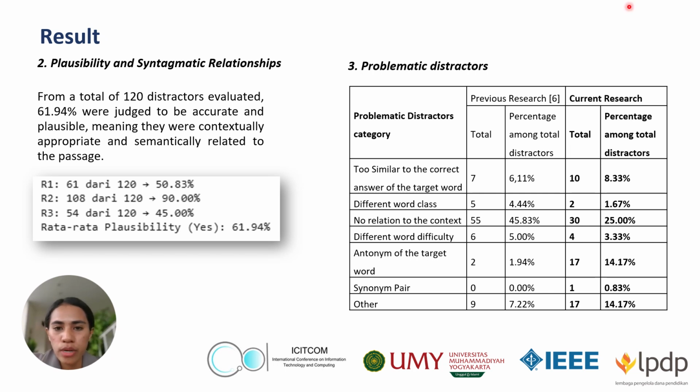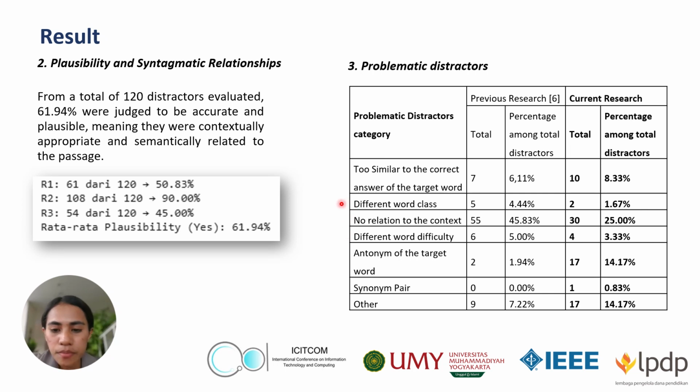The most frequent issue, no relation to the context, was reduced from 45.83% in a previous study to 25%. Meanwhile, distractors labeled as antonym or others each increased to around 14.17%, and word class errors dropped significantly to just